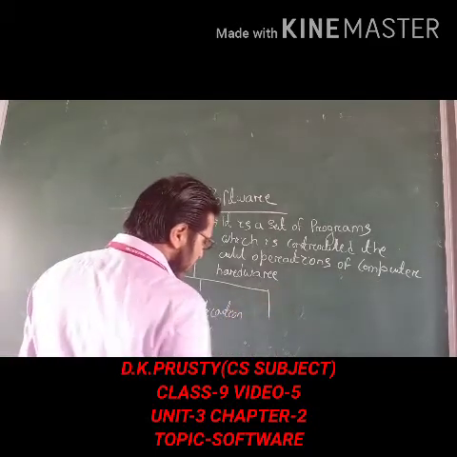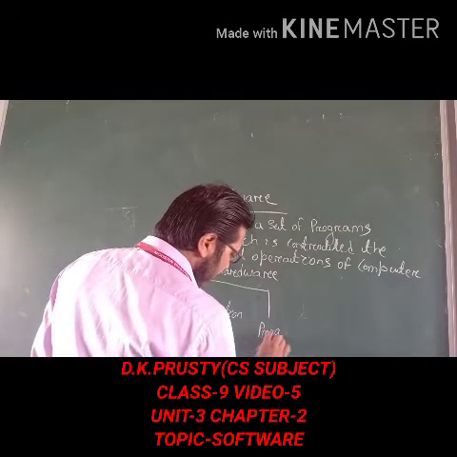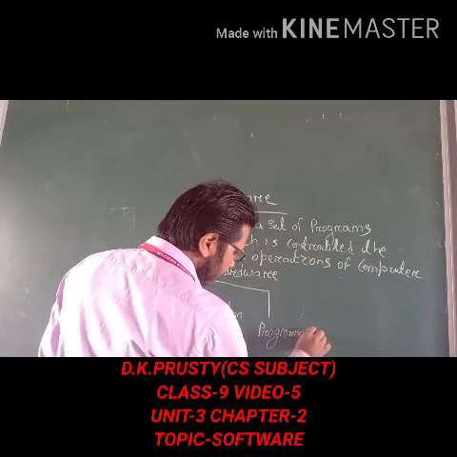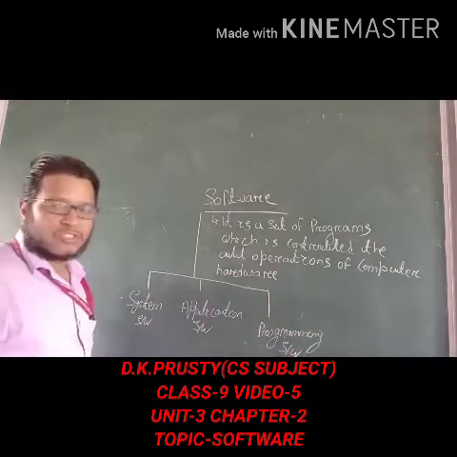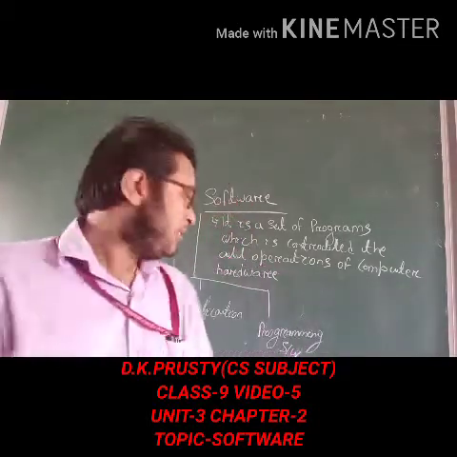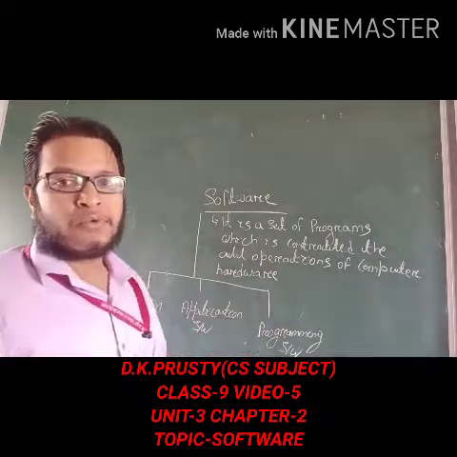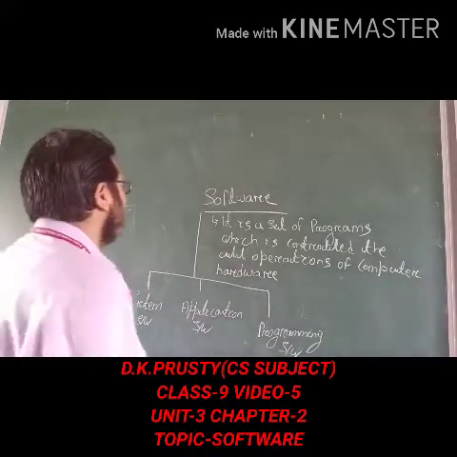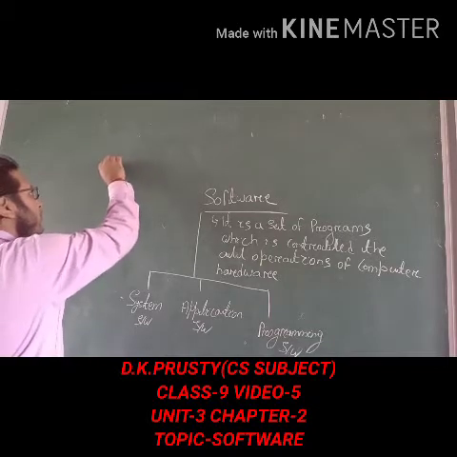And the third one is your programming software. In this way, the software can be categorically divided into 3 types: system software, application software and programming software. Now we discuss the system software.